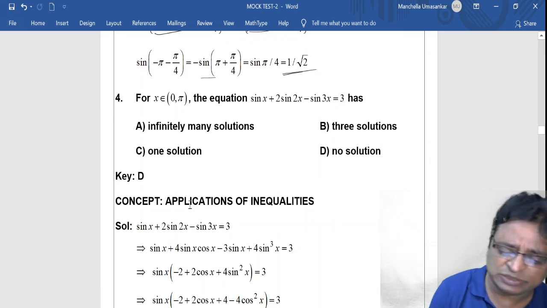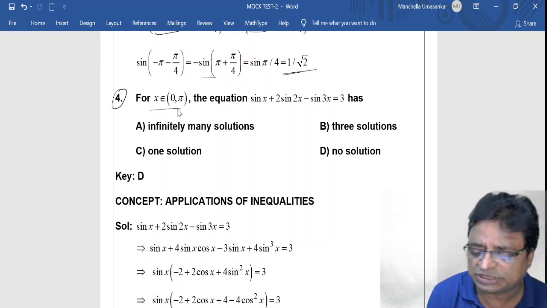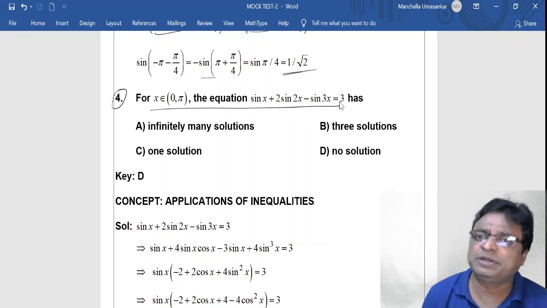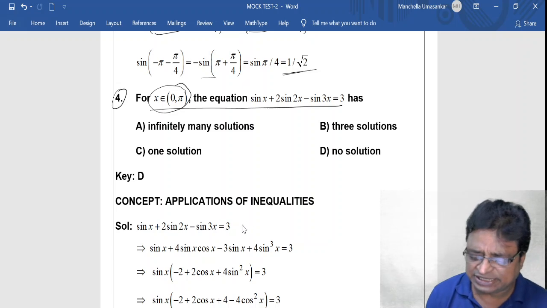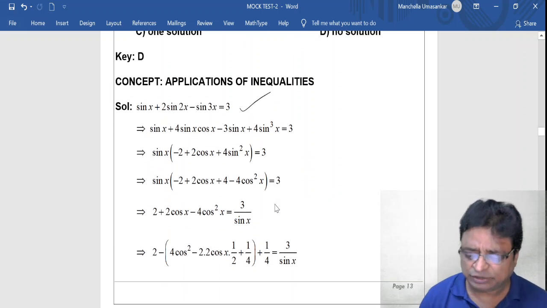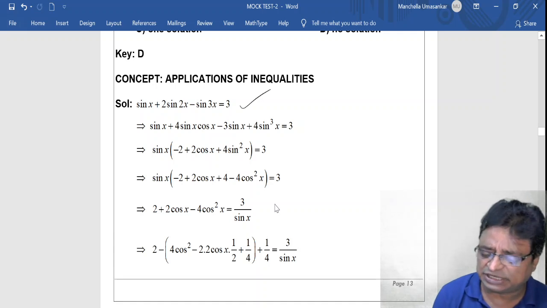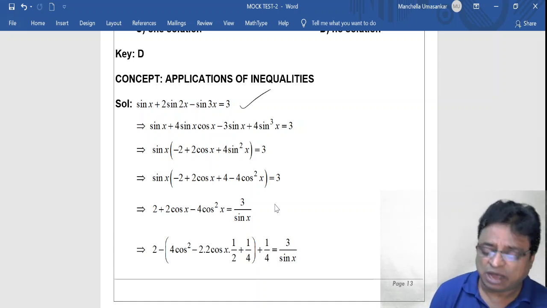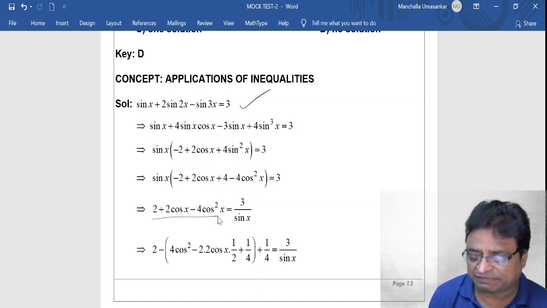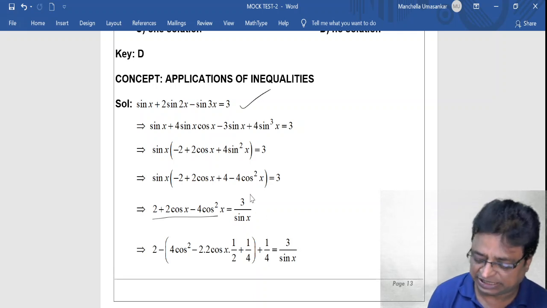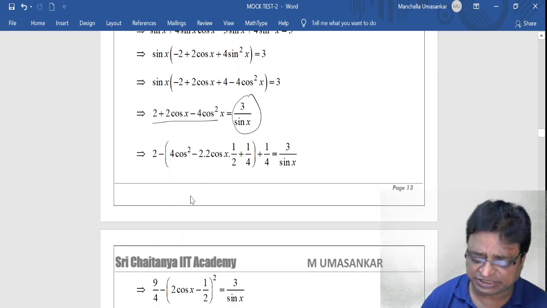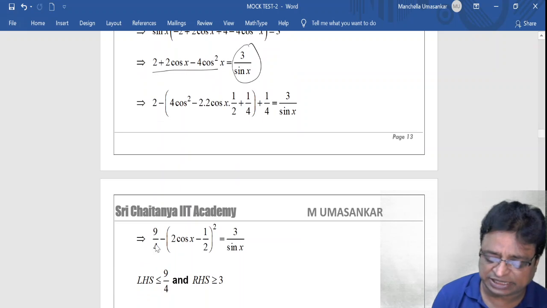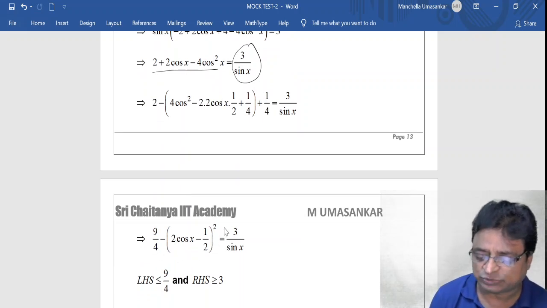See, this kind of model is very, very important, especially for general solutions of trigonometric equations. Here x belongs to the closed open interval 0 comma pi, and this is the equation given for you. What to do? You solve the equation and convert the entire equation in terms of either sine and cos, or better, you take sine as common and convert the entire LHS in terms of cos, and the right hand side in terms of sine. I can write the left hand side as a quadratic form, so that I can write it as 9 by 4 minus of 2 cos x minus 1 by 2 whole square.